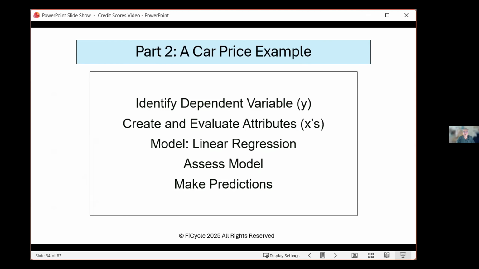So what we're going to do in part 2 is do a simpler process of looking at a car price and do some of the steps that would be involved in creating credit scores to give us a little more introduction to the process. So the steps are going to be: identify the dependent variable, that is the Y; create and evaluate attributes, that is the things that will explain the dependent variable; model this time using a linear regression; and assess the model and make some predictions. Well, let's get at it.